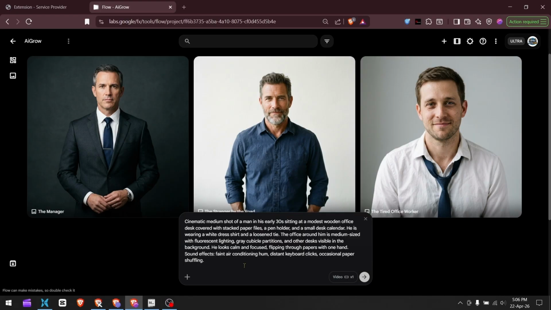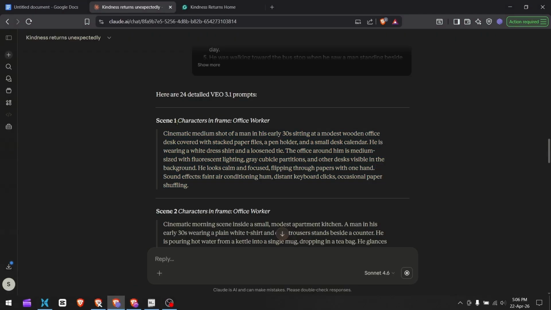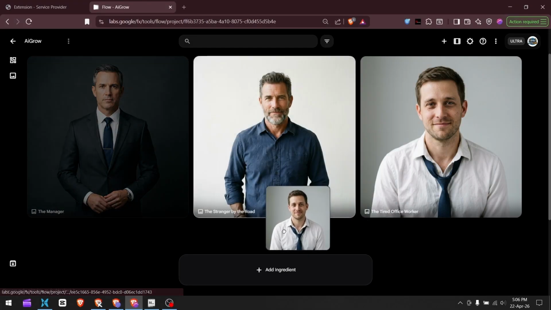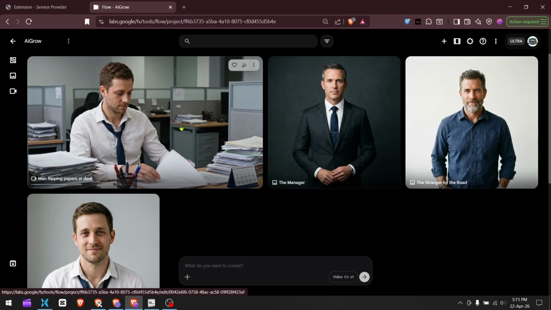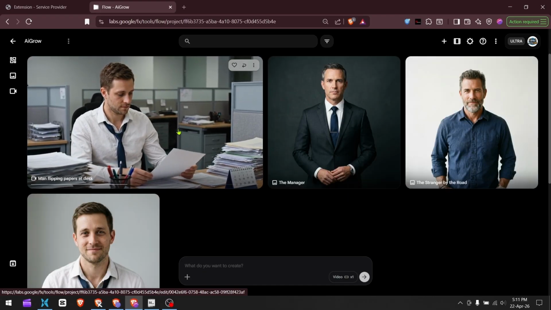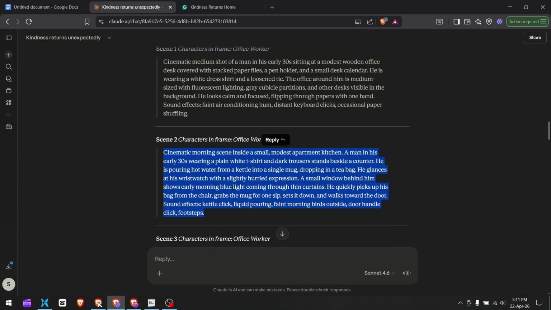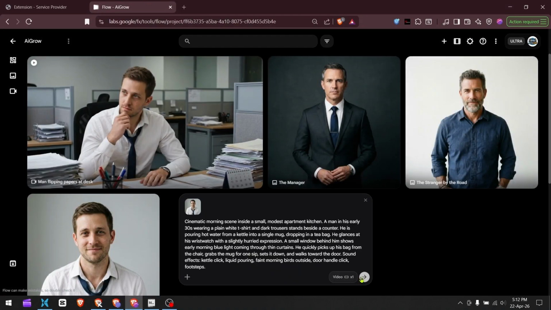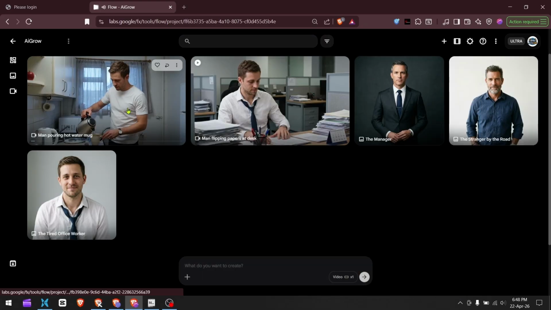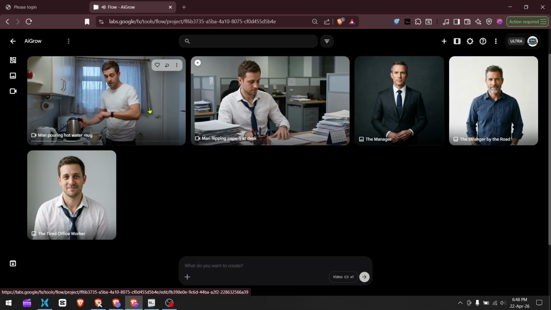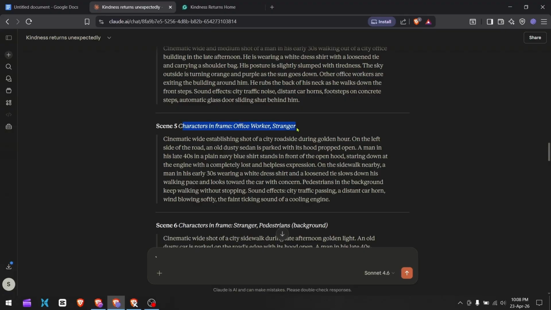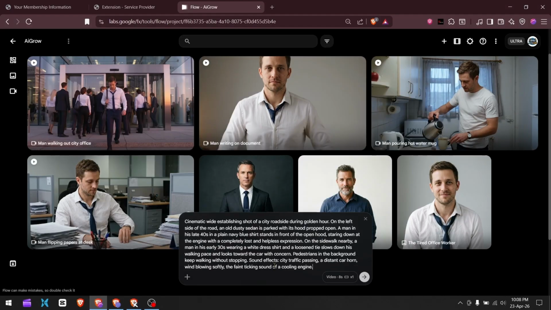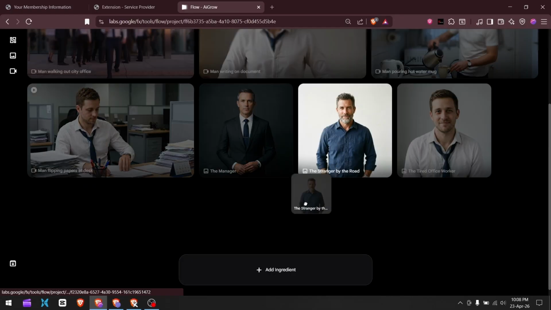Paste the prompt. If we go back and check, in the first scene only the office worker is present. So drag the office worker's image as an ingredient. Hit Generate. As you can see, the face and clothes are perfectly the same as the reference image. In the same way, use the second scene and also use the image of the person present in the scene. The face is exactly the same in the next video. In scene 5, there are 2 characters in the frame. So simply drag both of them as ingredients and hit Generate.